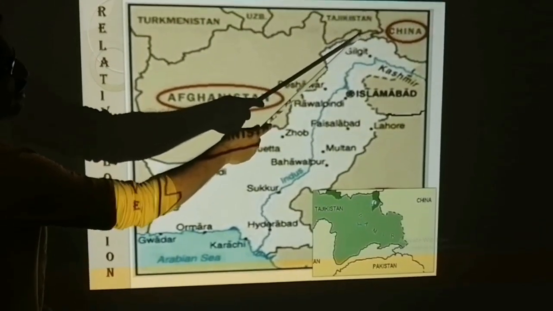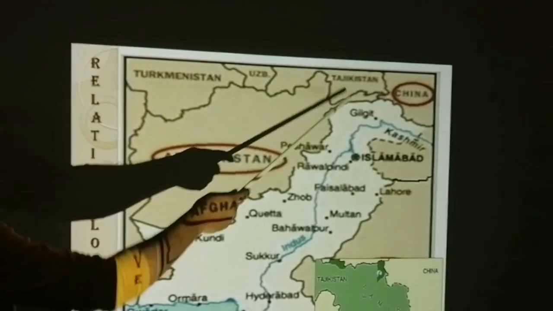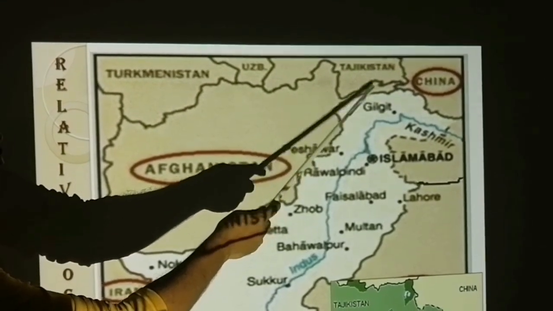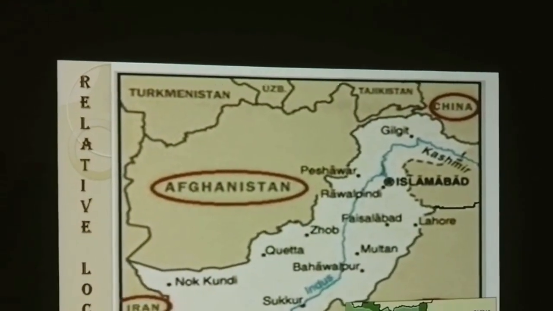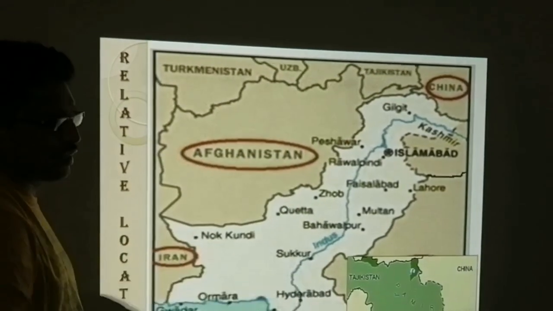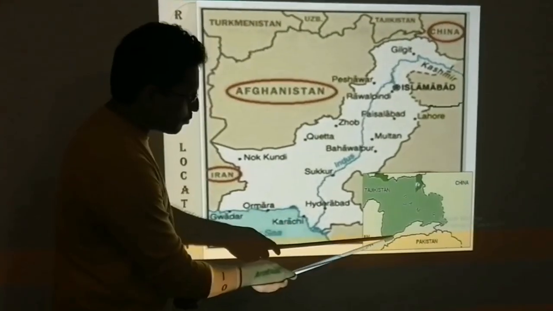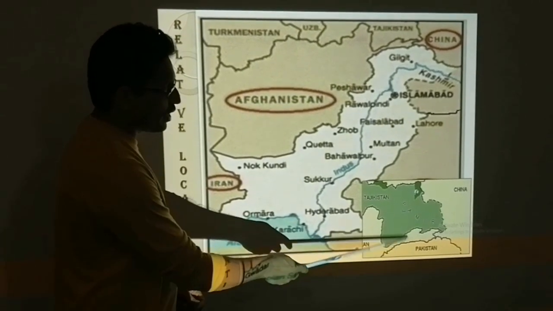Here you can see a very small portion of Afghanistan, which is the area of Wakhan. Otherwise, we could have a border with Tajikistan. This is only a 20-kilometer area. If Pakistan could purchase it, then we may have a border with Tajikistan as well. You can call it the nearest country which does not have a border with Pakistan.